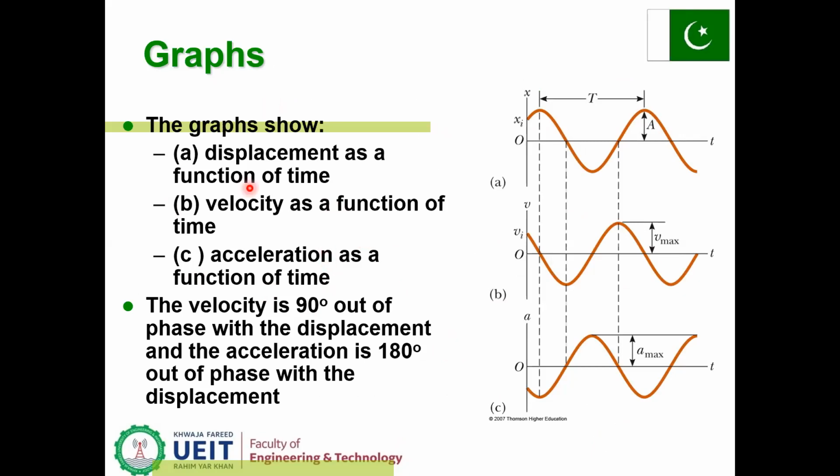The graphs show displacement as a function of time, velocity as a function of time, and acceleration as a function of time. These three graphs show that position, velocity, and acceleration all vary with respect to time.